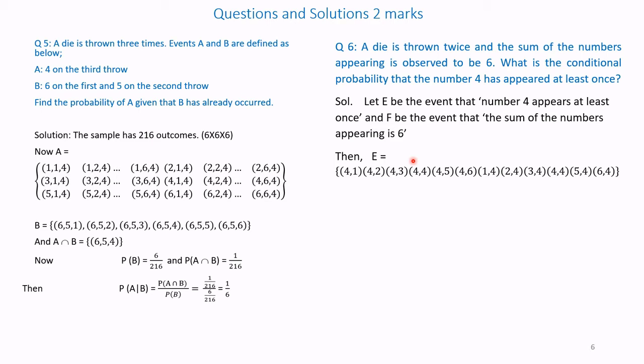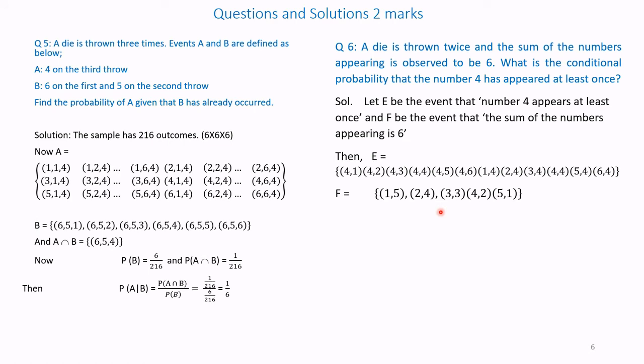Therefore, E is given by: we have to write down all possibilities. 4 1, 4 2, 4 3, 4 4, 4 5, 4 6, 1 4, 2 4, 3 4, 5 4 and 6 4. These are the events possible, that is, number 4 has appeared at least once.